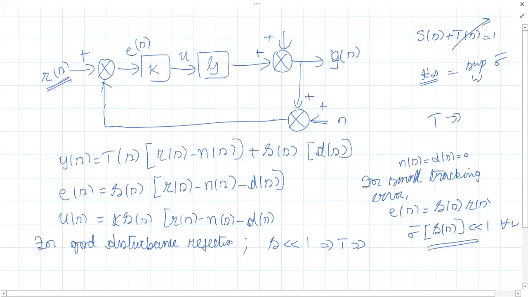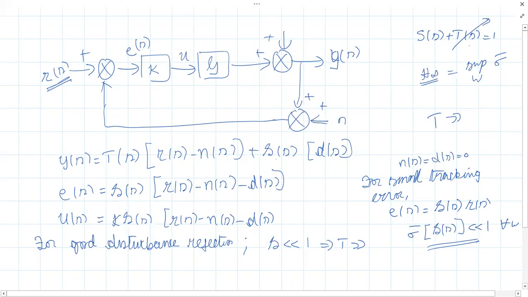Because sensitivity and complement sensitivity are related through this expression: the sum must be equal to 1. So for good tracking we need a smaller sensitivity function, and naturally the complement sensitivity will be large.